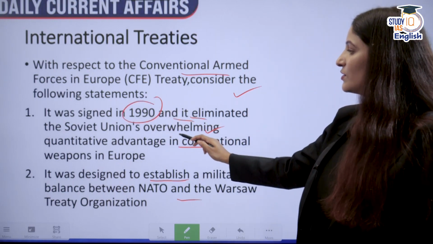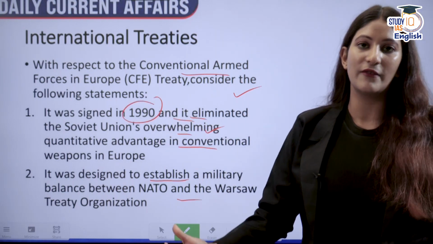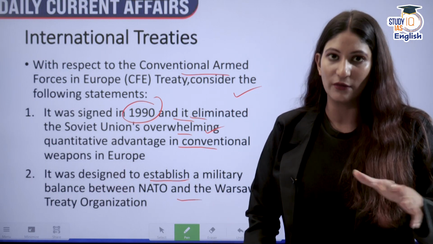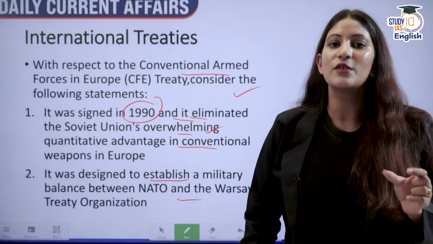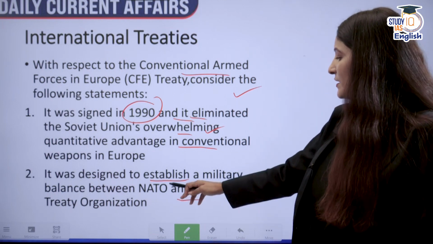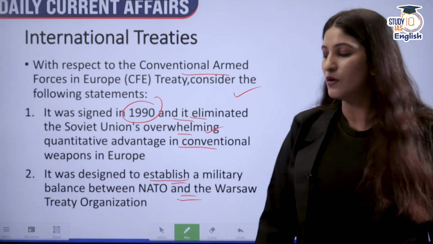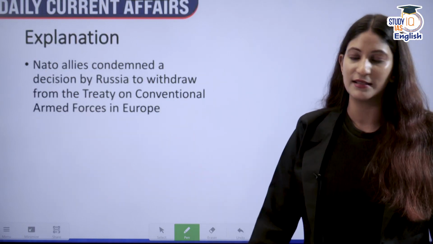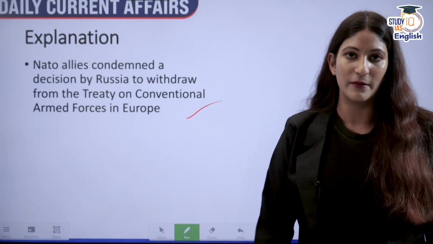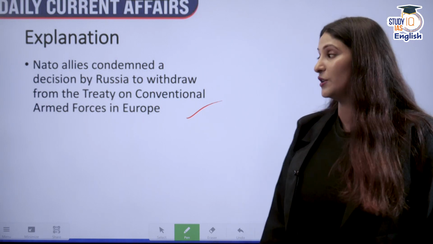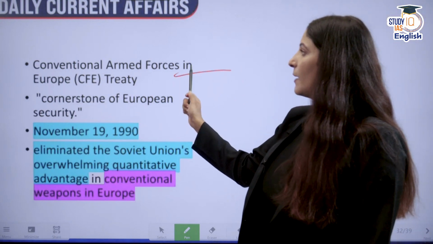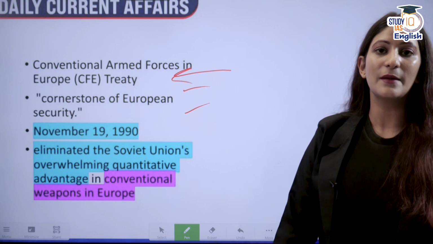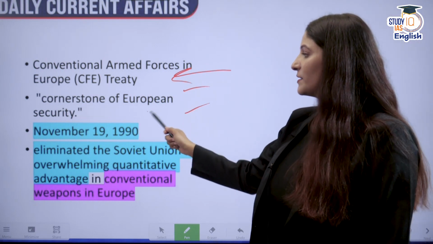And it eliminated Soviet Union's overwhelming quantitative advantage. That means the number of tanks and the rest of the things it has in terms of conventional weapons. It wanted to establish a military balance between NATO and also the Warsaw Treaty Organization. Both are correct. Both 1 and 2 will be the correct answer. So NATO allies are not happy with the withdrawal of Russia from this particular treaty, and the Conventional Armed Forces in Europe Treaty is sometimes known as the cornerstone of European security.